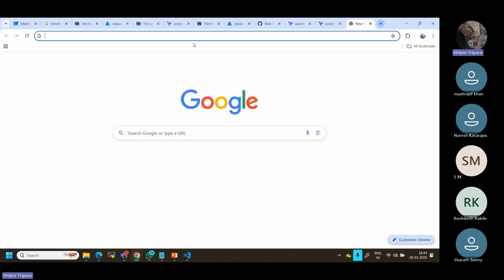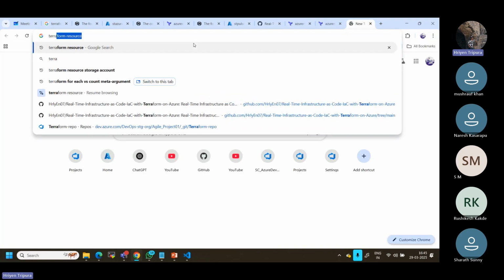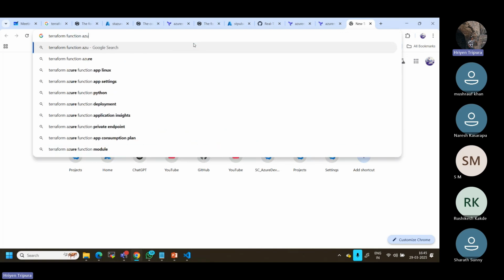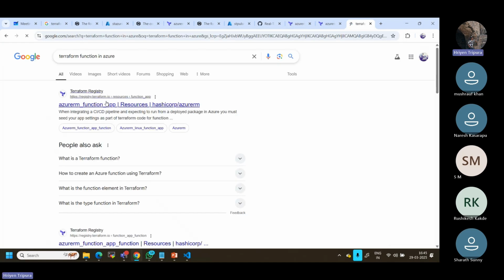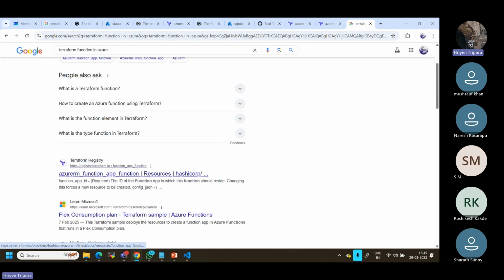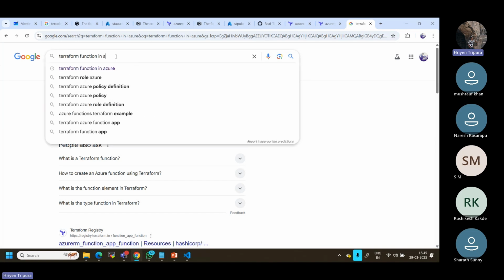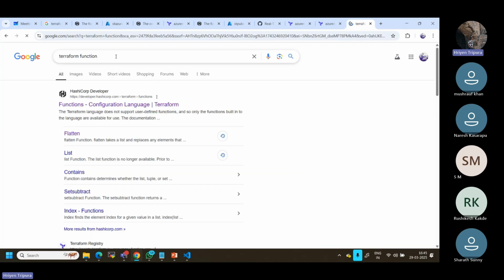So let me show you. Terraform function, simply I'll type Terraform function in Azure. Let me see if I can get Azure related resources. Azure, okay, function in Azure. Let me check if I can get any documents for the Azure related. Otherwise, we'll see Azure function, not function app. Okay, no, I will just type Terraform function, that's it, because this seems confused.